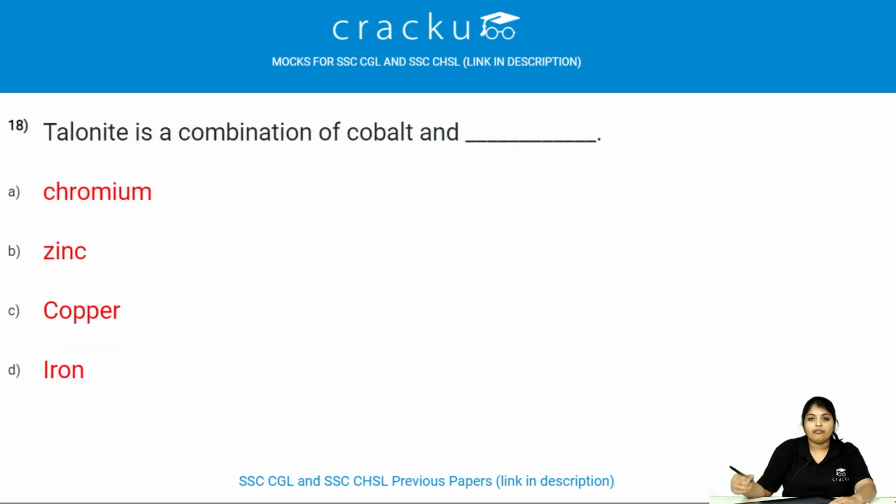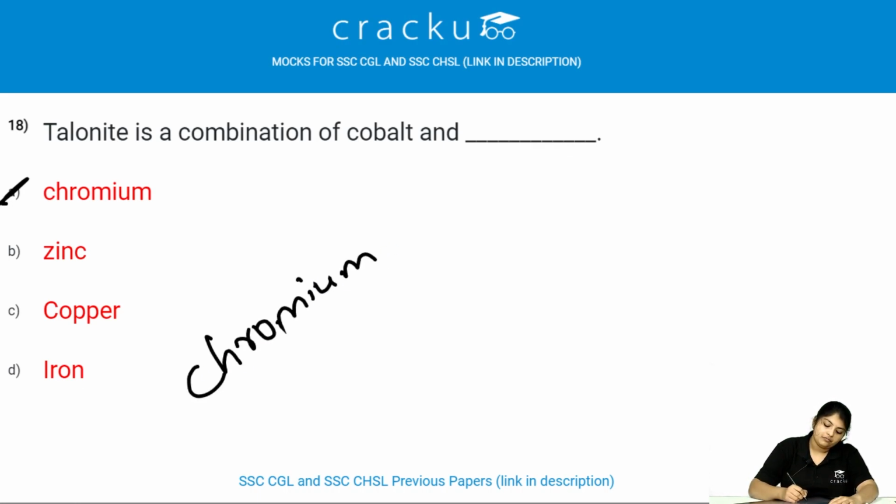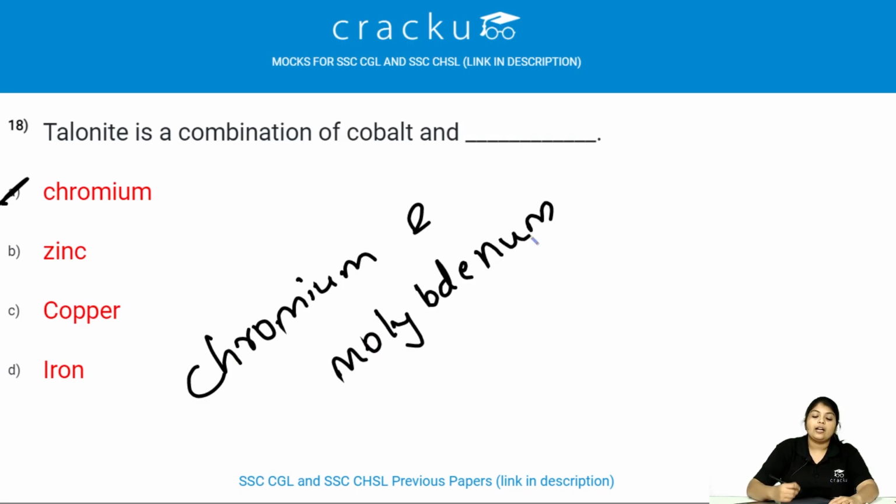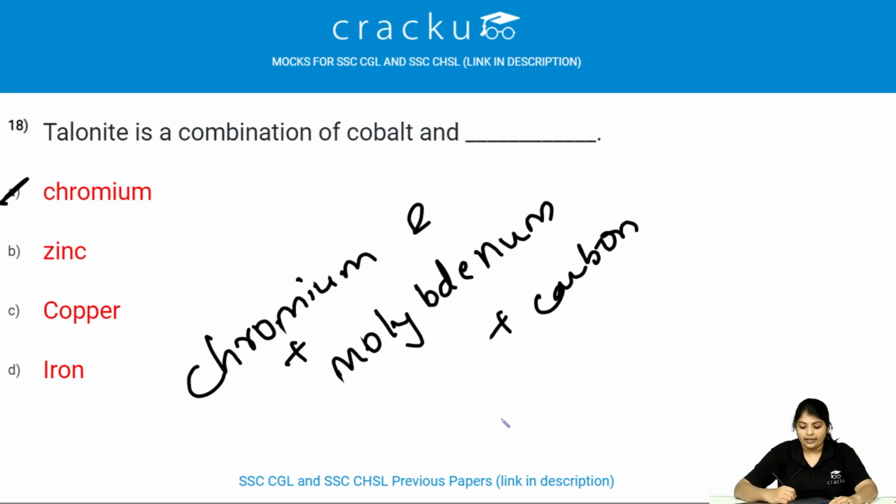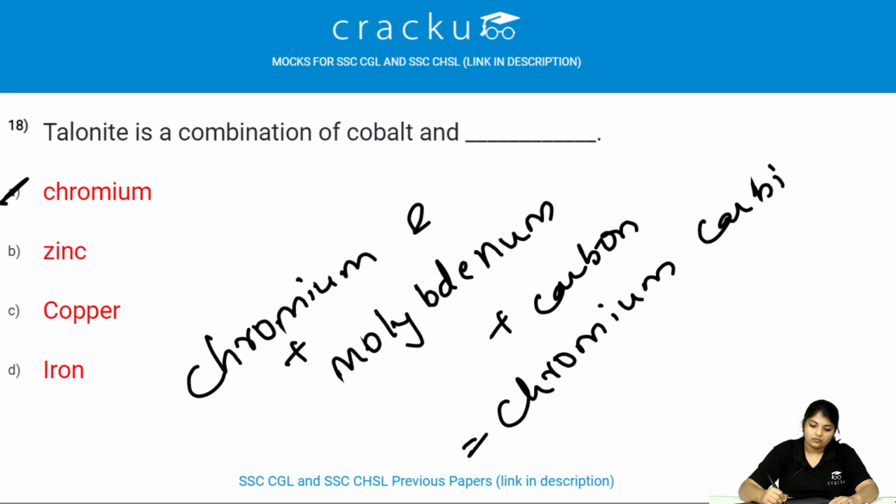Stellite is a combination of cobalt and what? Stellite is a combination of cobalt and chromium. When stellite is made, the chromium and molybdenum combine chemically with carbon to form chromium carbide and molybdenum carbide.